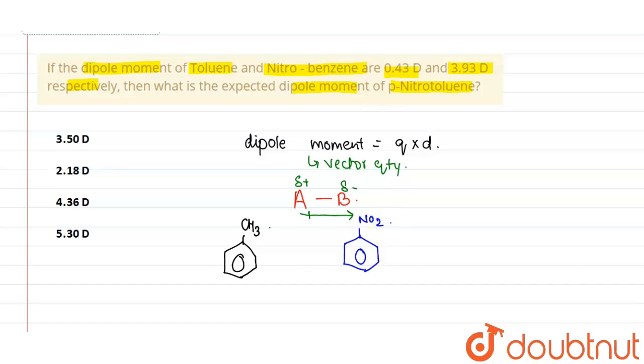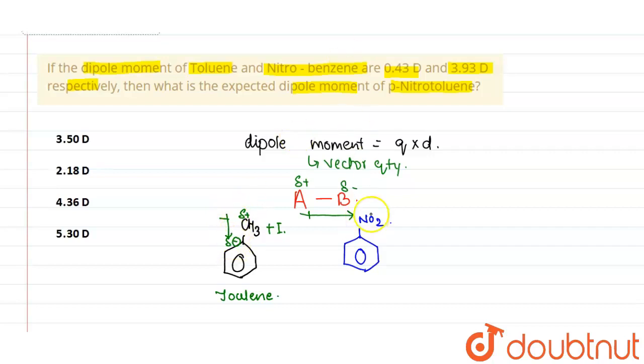So in toluene, we see there is an electronegativity difference. The benzene ring is not an electronegative atom, but due to delocalization of electrons here, it will acquire a negative charge. And this methyl is an electron donating group. It shows a positive inductive effect. So this will be del positive, and the direction of dipole moment will be like this.